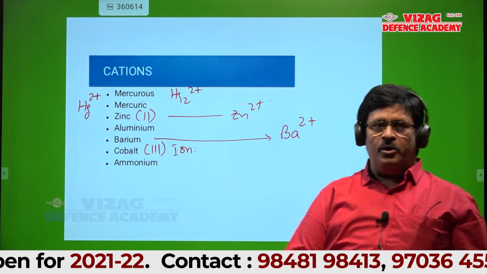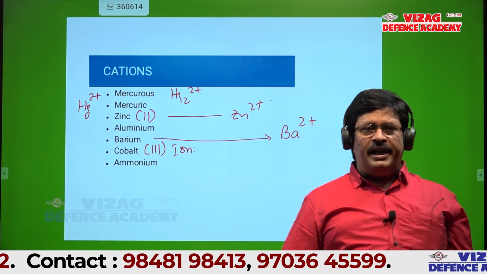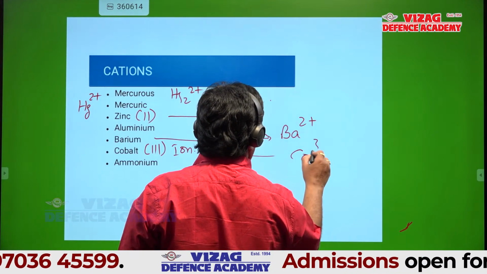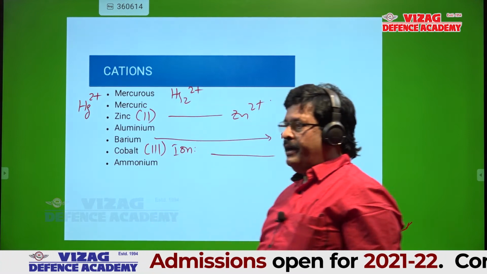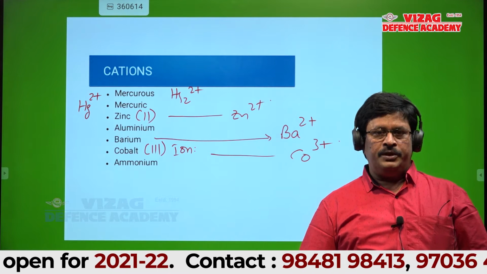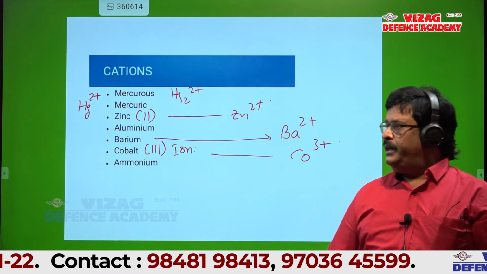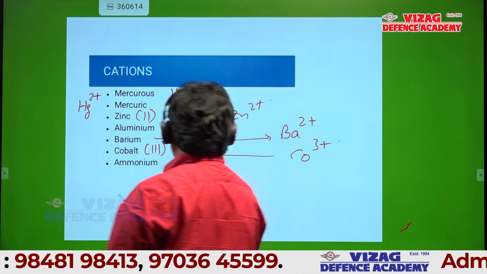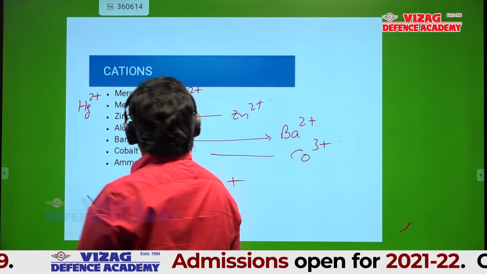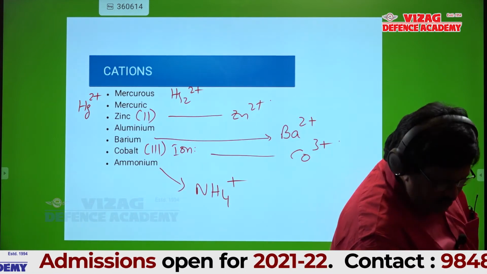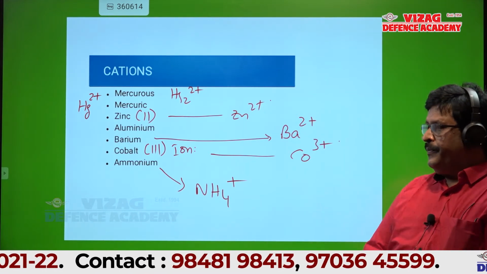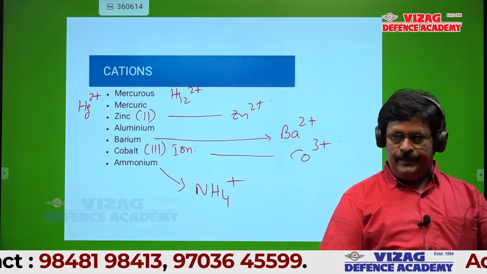I clearly mentioned cobalt 3. What does that 3 indicate? The charge on the cobalt. So you should write Co3 plus. Excellent. Can anyone tell the ammonium ion? NH4 plus, you are correct. Ammonium ion is NH4 plus. Just go through all this, after that I'll show the next slide and we will go to the next part. Is it okay? Yes, sir.